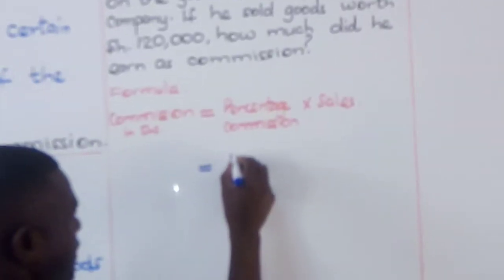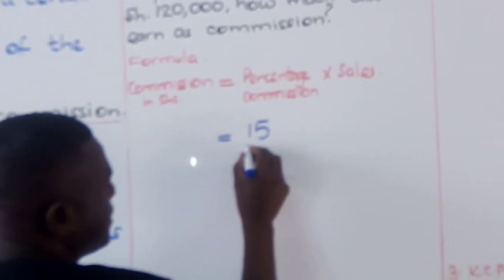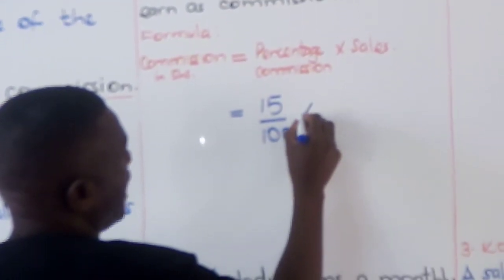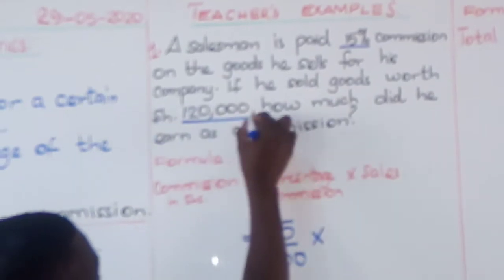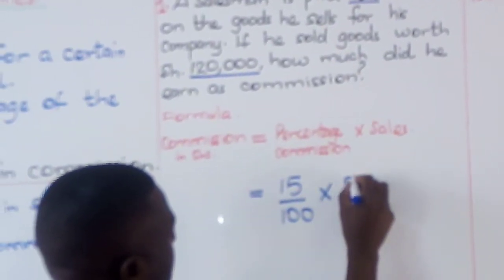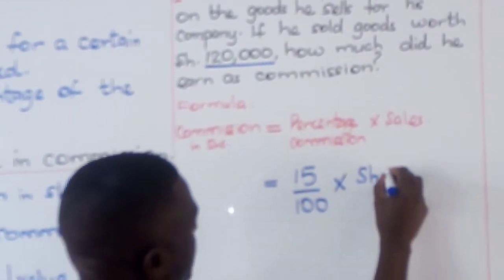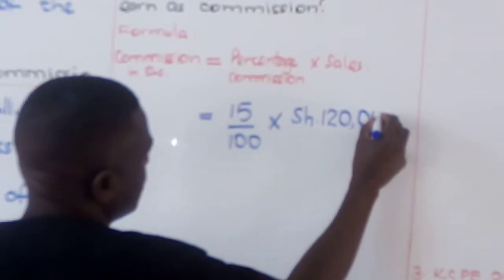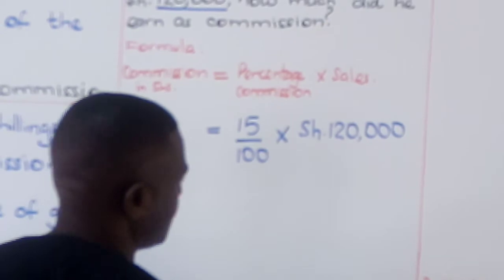So you take 15%. 15% is the same as 15 over 100 multiplied by total sales. The total sales is 120,000 shillings.